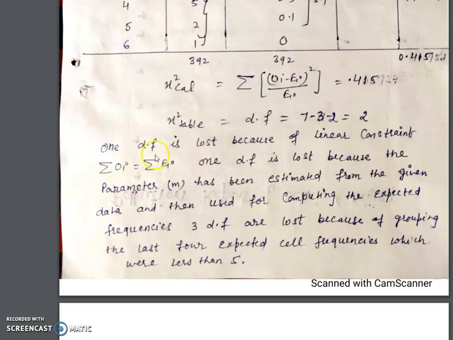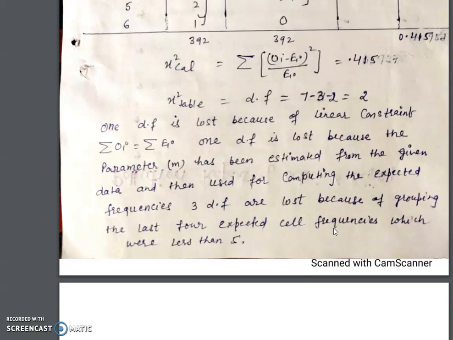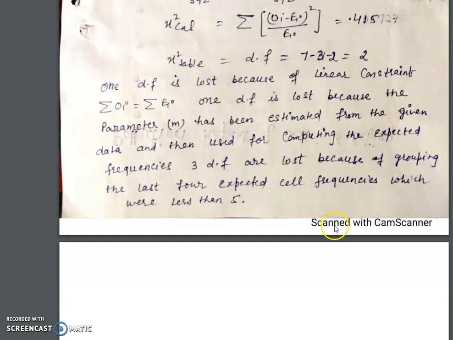Here I am writing: 1 degree of freedom is lost because of the linear constraint, sigma OI equal to sigma EI. 1 degree of freedom is lost because the parameter m has been estimated from the given data and then used for computing the expected frequency. 3 degrees of freedom are lost because of grouping the last 4 expected cell frequencies which were less than 5.